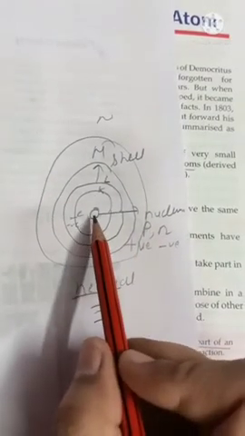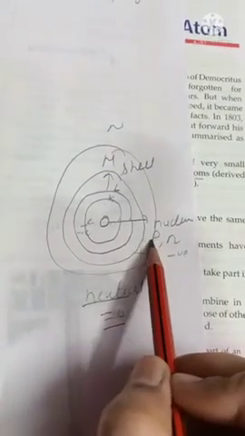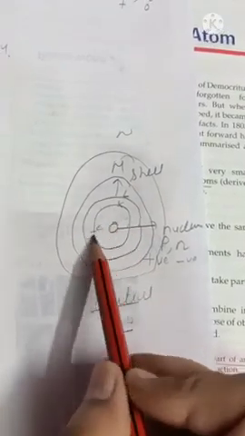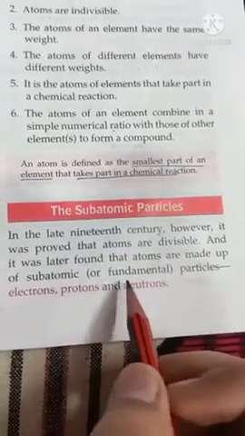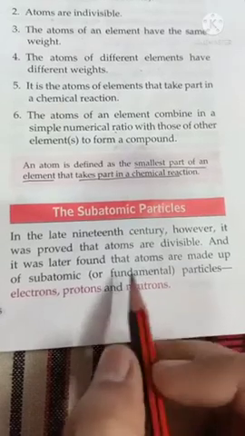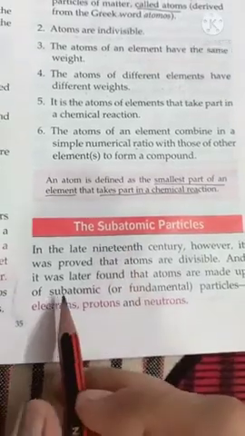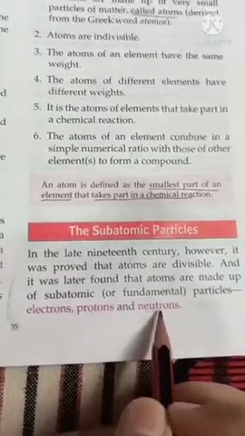Now these protons present in the center, means present in the nucleus, they are not in motion, they are stationary. But electrons present in shells, they are in motion. Okay, this is the structure of an atom. So you can see over here also we are having three types of subatomic particles, means we are having three type of fundamental particles. Fundamental particles means the particles from which atom is made up. Okay, so these are electrons, protons, neutrons, negatively charged, positively charged, and we will have a no charge.